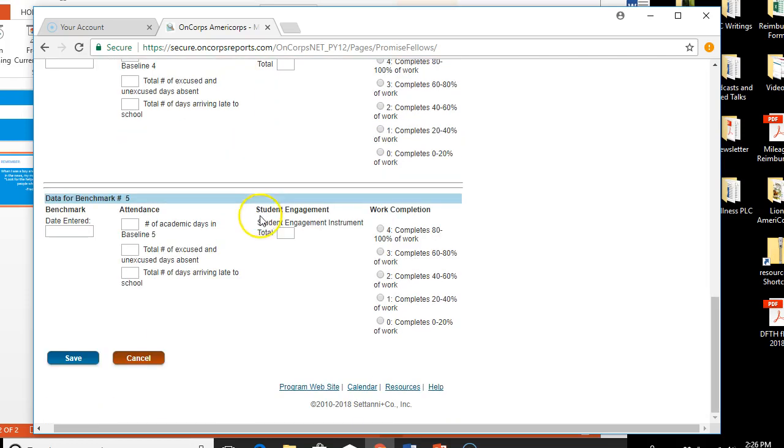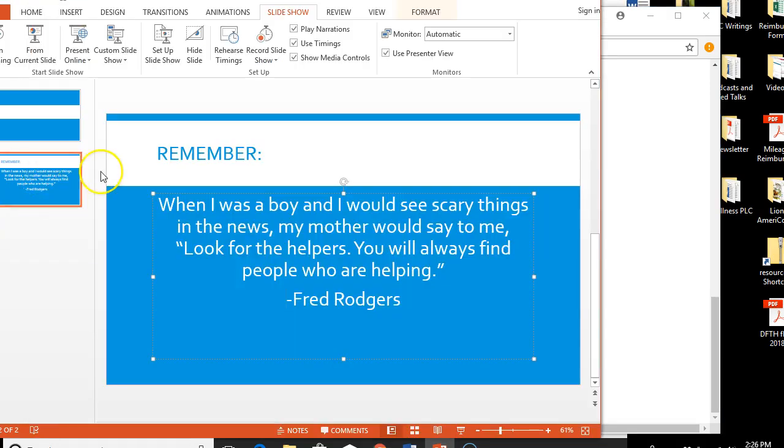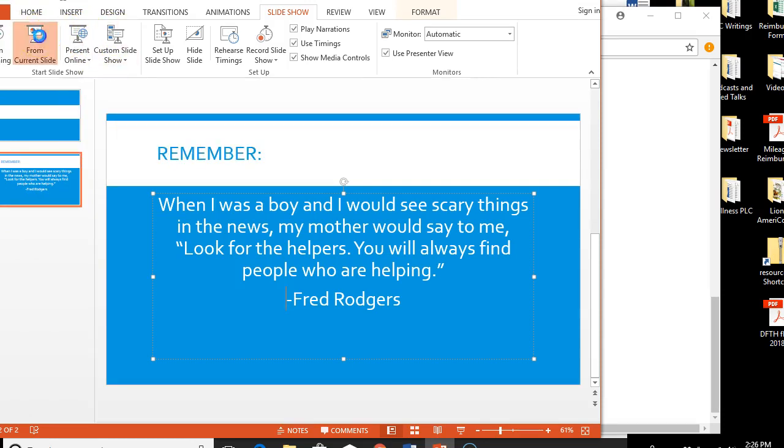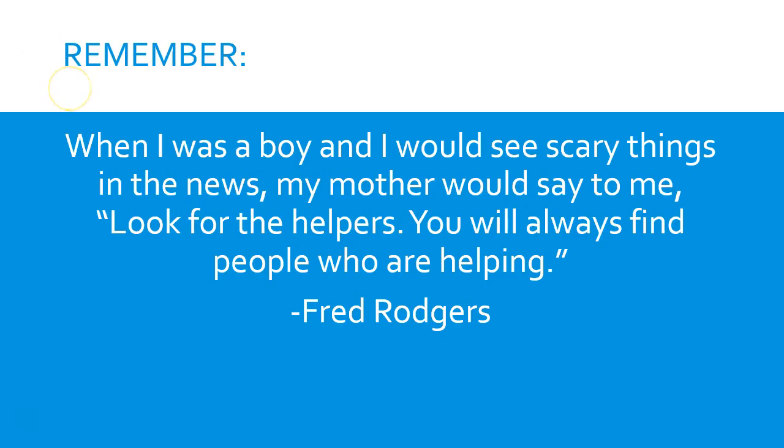Now that all the data is done, I'd like to take a second to say that you should try to have some sort of reflection or closing with any student that you can. This helps students to know that they matter to you and you can give them encouragement going forward. I always told students who were leaving that there are helpers all over and that all you have to do is advocate for yourself and ask for help. And I always use this quote from Fred Rogers to kind of explain that to them.